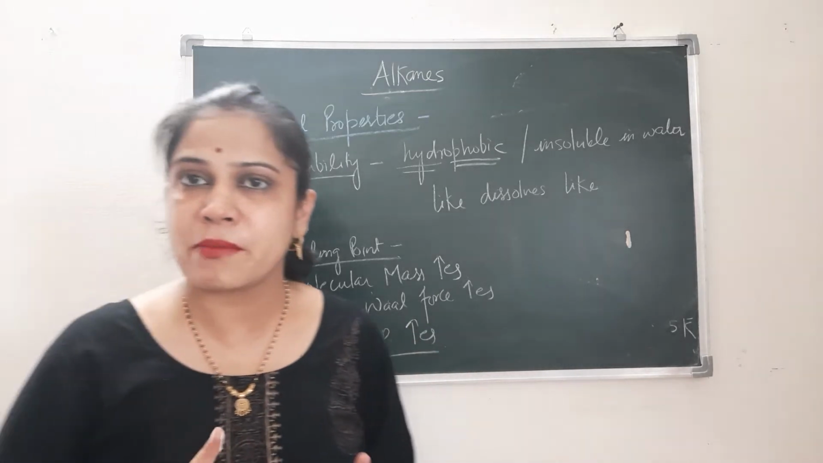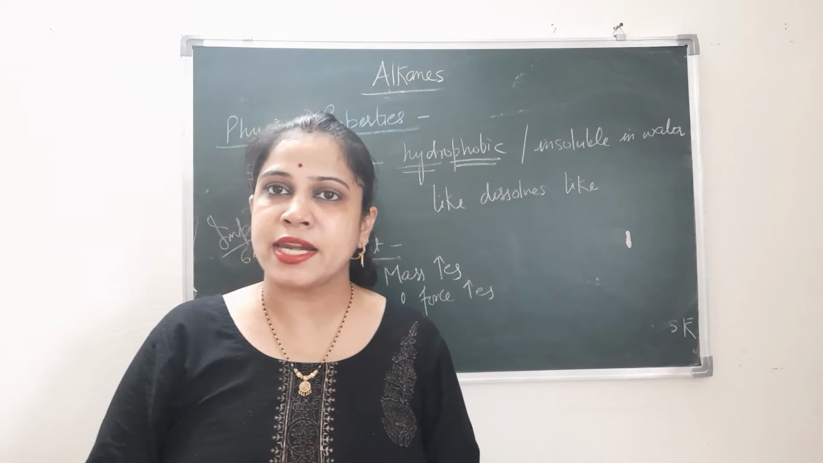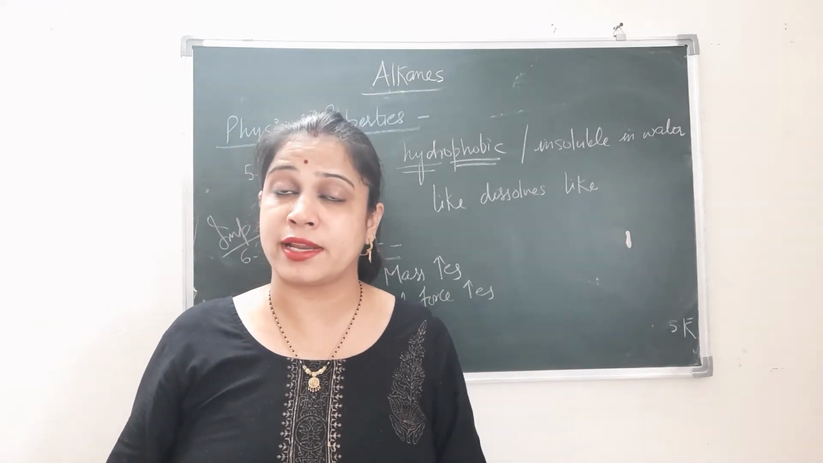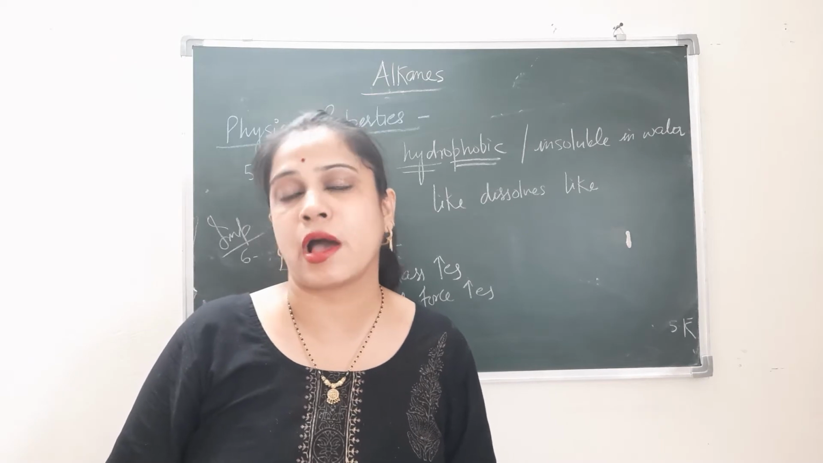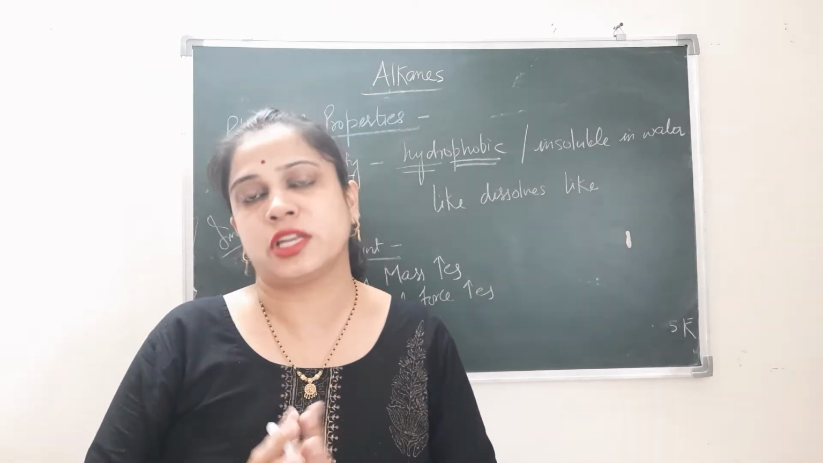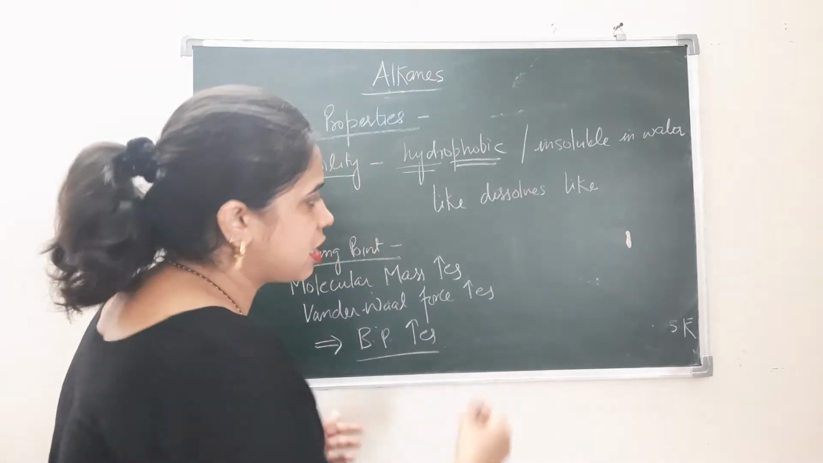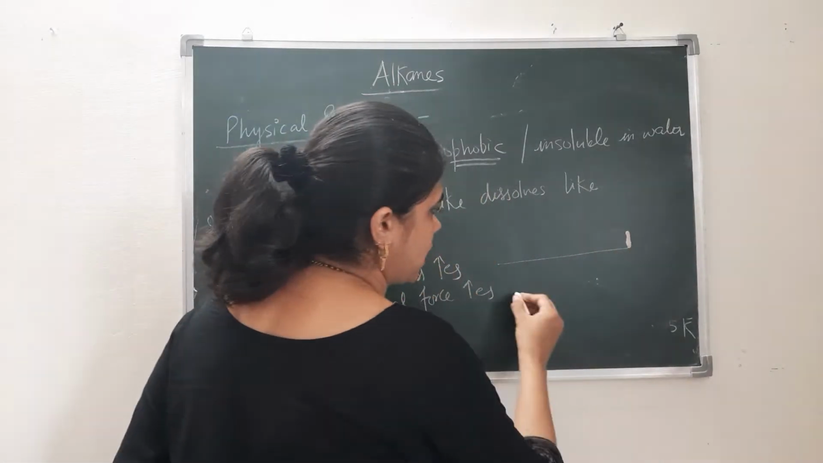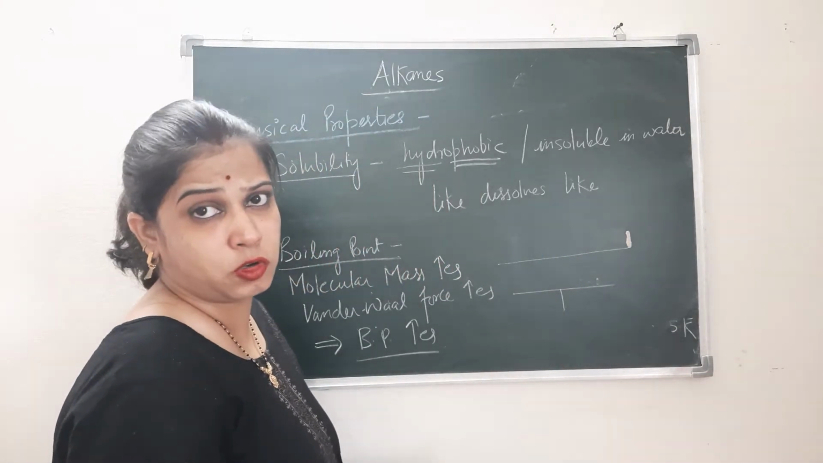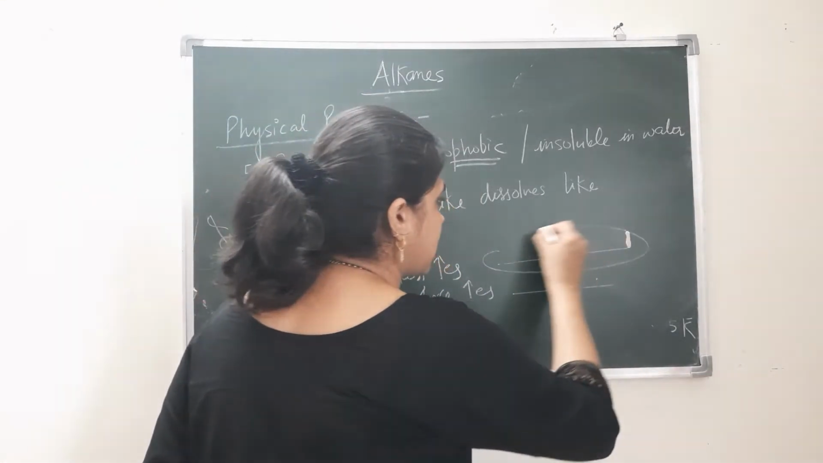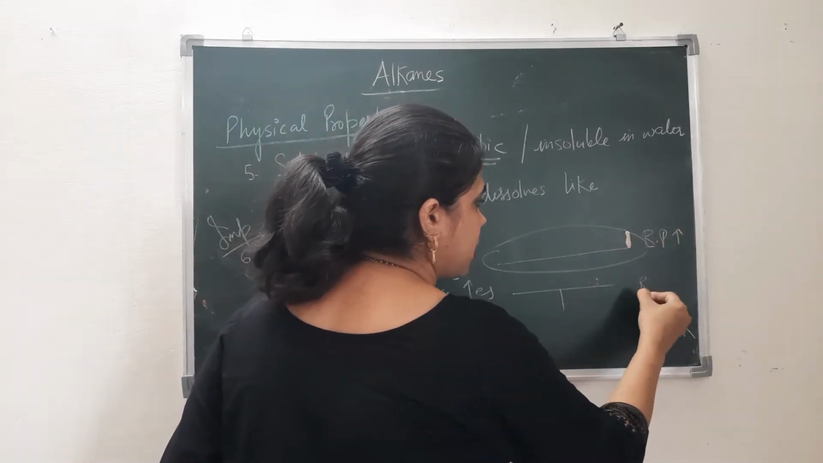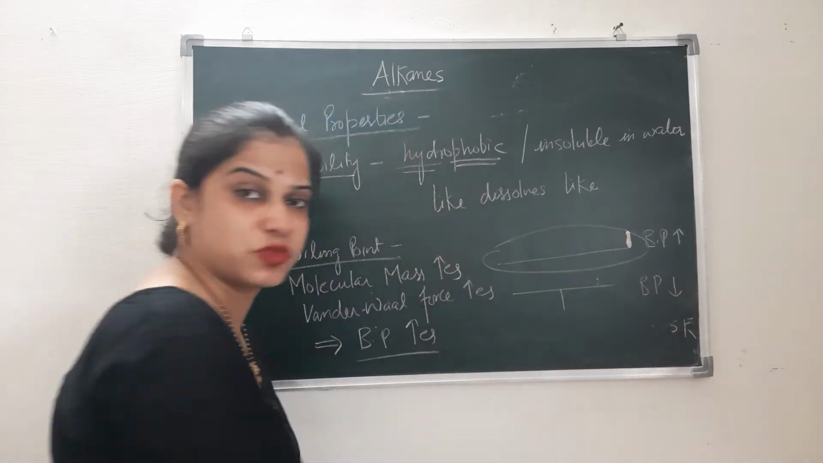Now you have to remember one more thing, that any straight chain alkane always has a higher boiling point as compared to the branched chain compound, right? That means if we have a straight chain compound and a branched chain compound of the same molecular formula, then the straight chain compound will always have a higher boiling point as compared to the branched one.